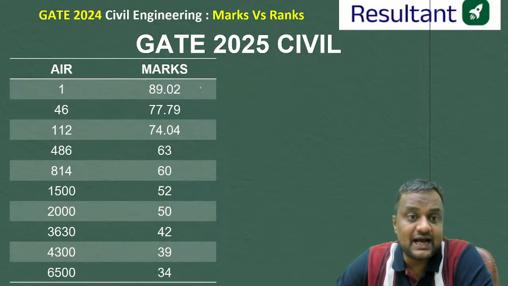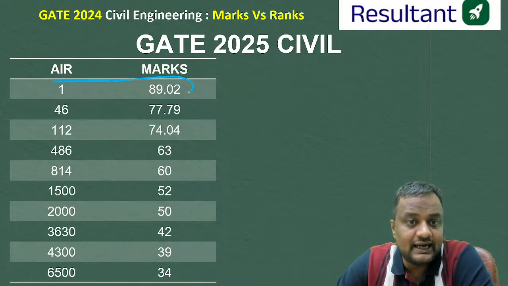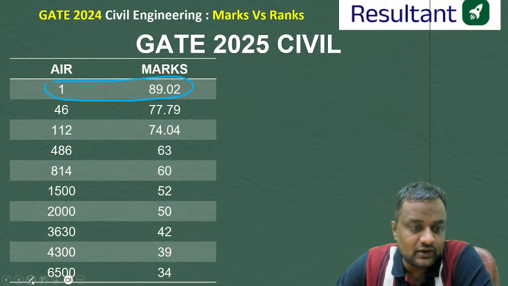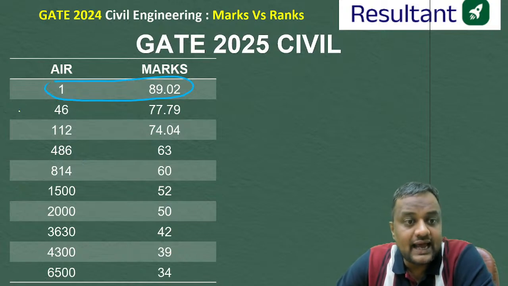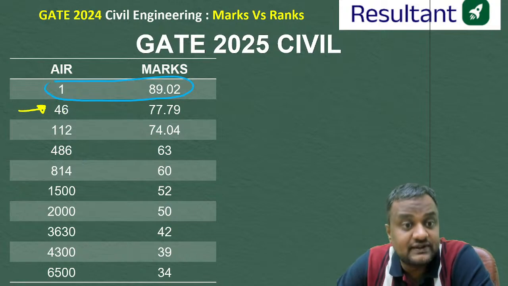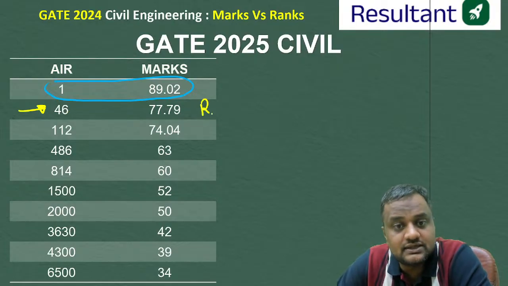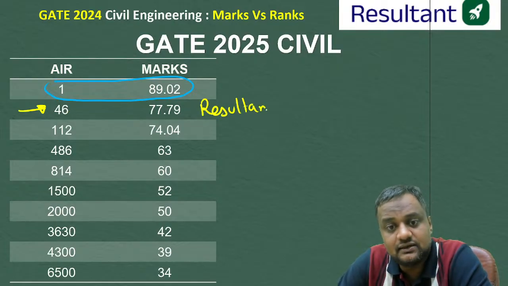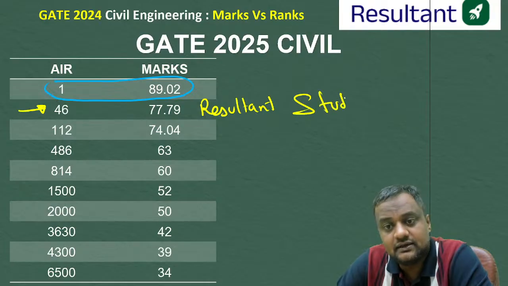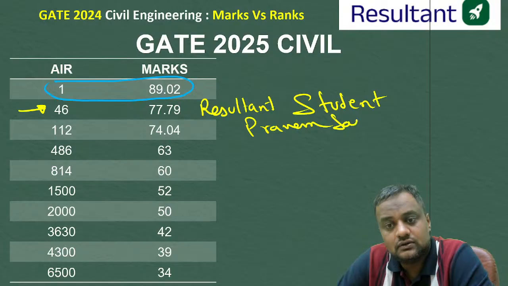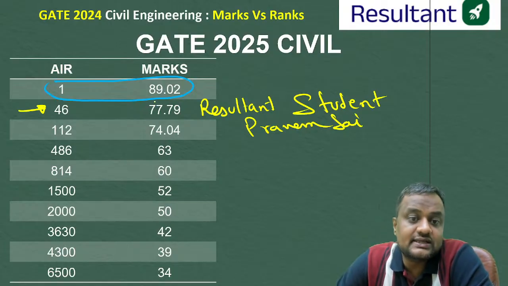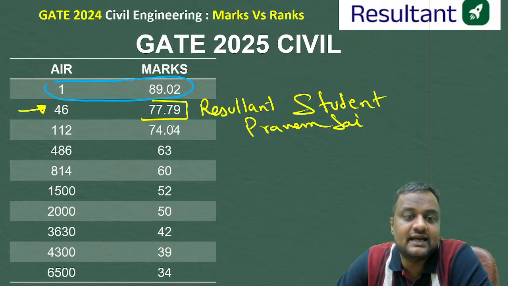Okay, now this is the marks versus rank. Rank 1 this time got 89.02 marks. Rank 46, our Resultant student, Praveen Sai, a Resultant classroom student, got 77 marks and 46 rank.